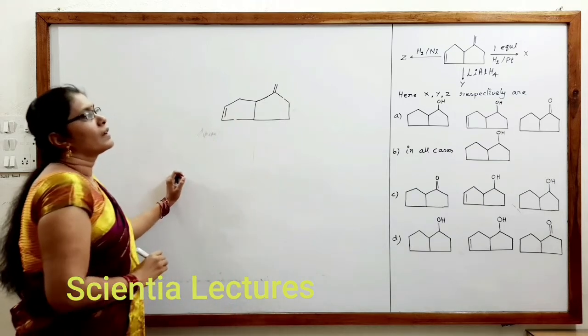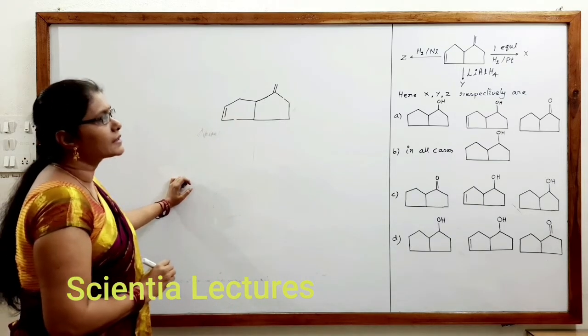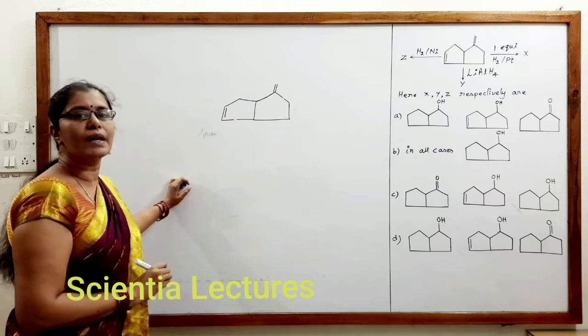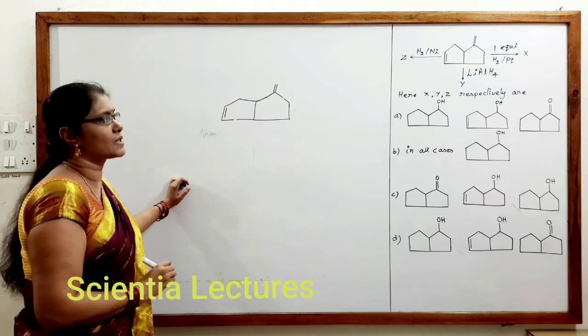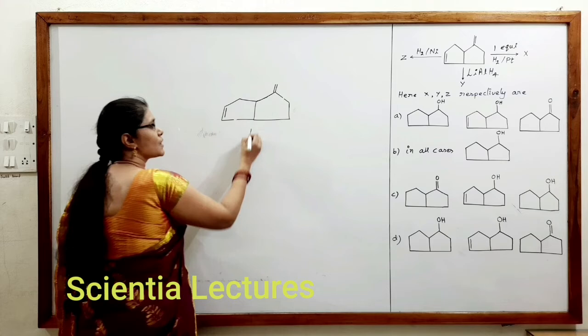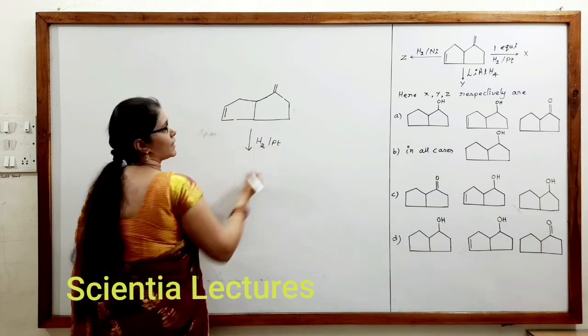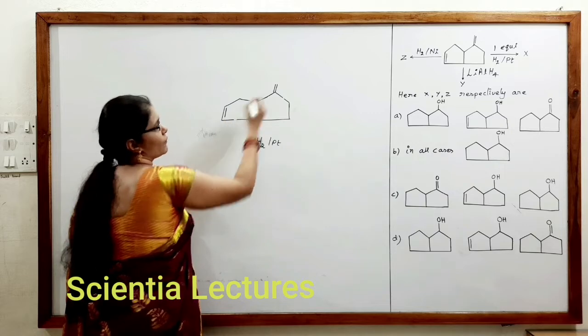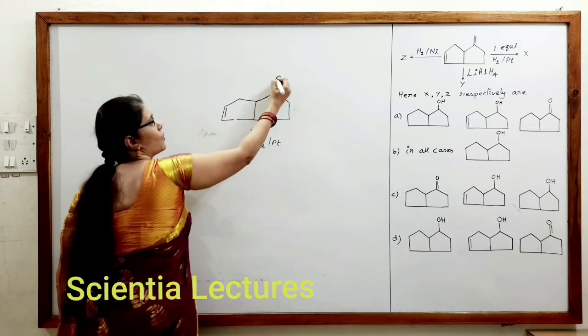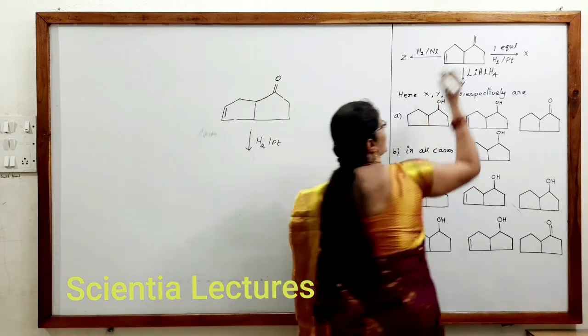So here, let us see the case of X reaction. When we use only one equivalent of hydrogen in the presence of platinum, there is a double bond and also a C double bonded O in the question.